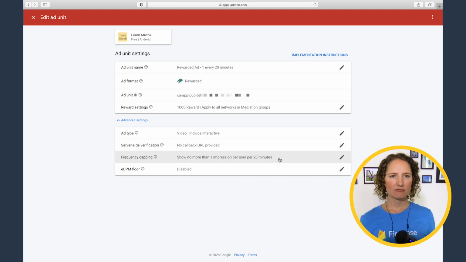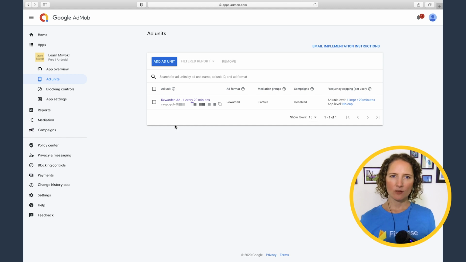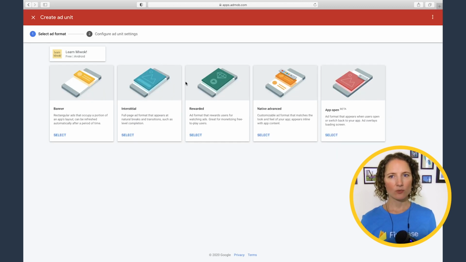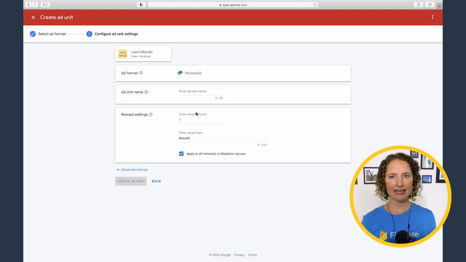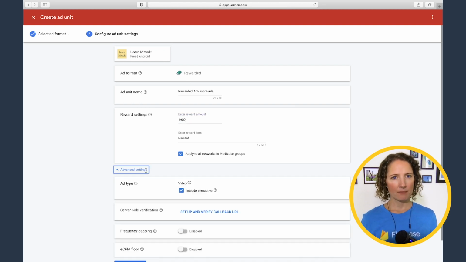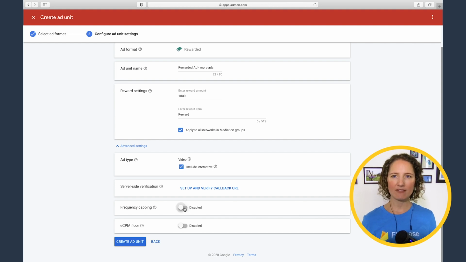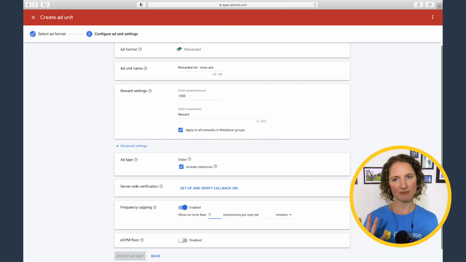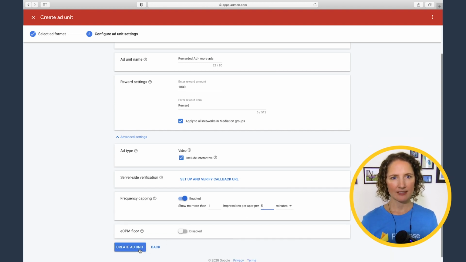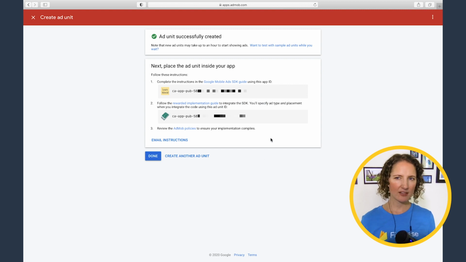Let's go ahead and create that second ad, which will be our second variant for testing with Firebase. We're still here in the Ad Unit section, and we just need to click Add Ad Unit. We'll select Rewarded Ad and name this second ad Rewarded Ad More Ads. We'll keep the number of rewarded gems the same as the first ad, which was 1,000, but in the advanced settings, we'll enable and set frequency capping to one impression every 5 minutes instead of one impression every 20 minutes like we had in our original ad. And now we're done. Before leaving though, don't forget to take note of where to find that Ad Unit ID.